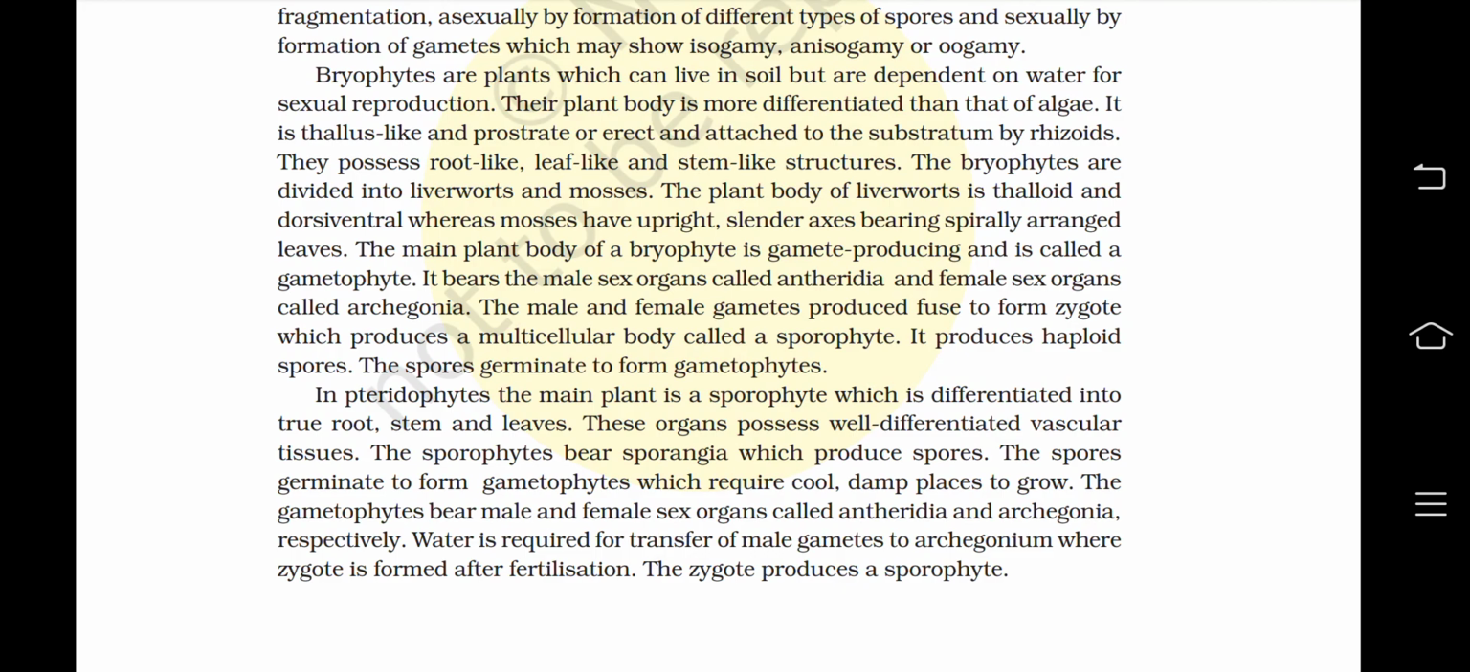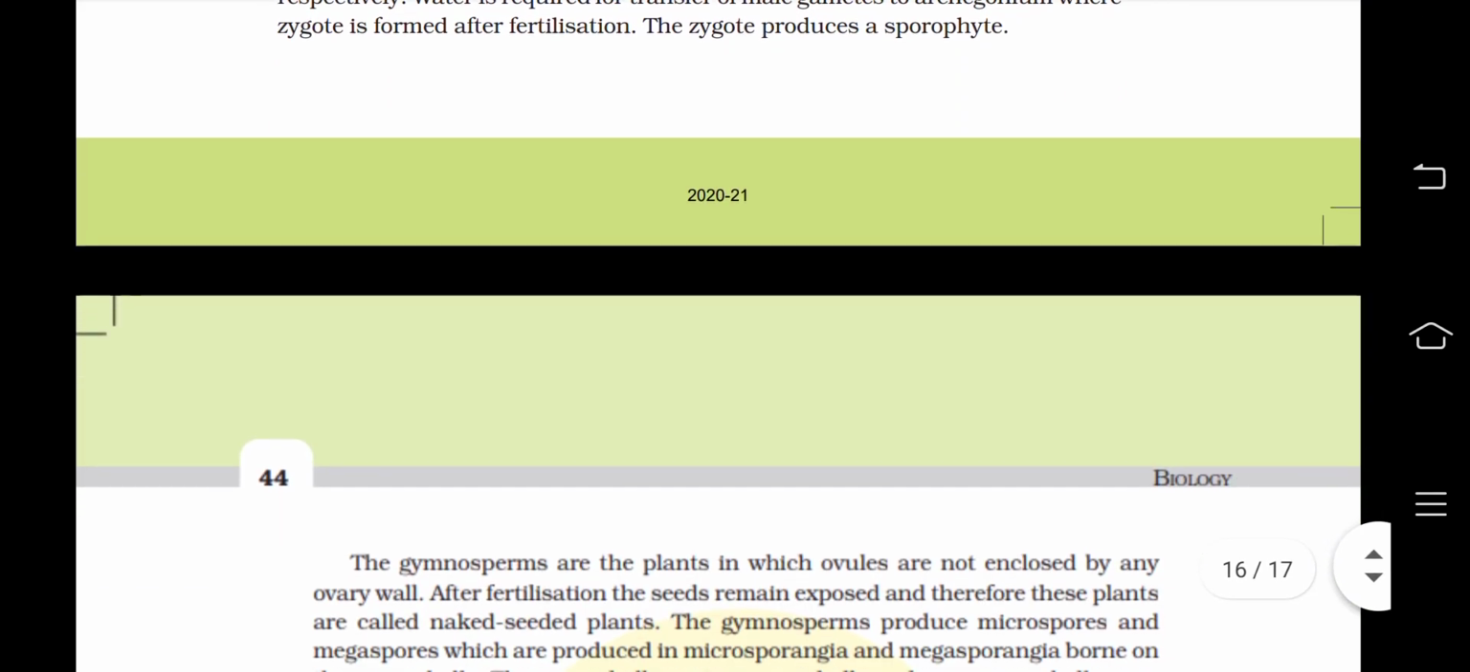These organs possess well differentiated vascular tissues. The sporophytes bear sporangia, which produce spores. The spores germinate to form gametophytes, which require cool, damp places to grow. The gametophytes bear male and female sex organs called antheridia and archegonia respectively. Water is required for transfer of male gametes to the archegonium where the zygote is formed after fertilization. The zygote produces a sporophyte.